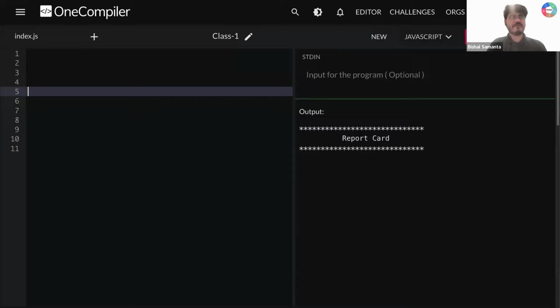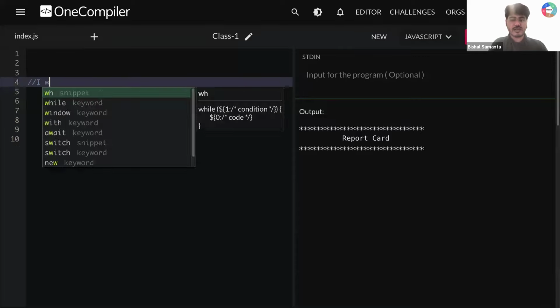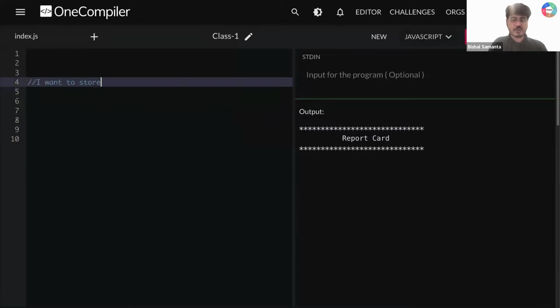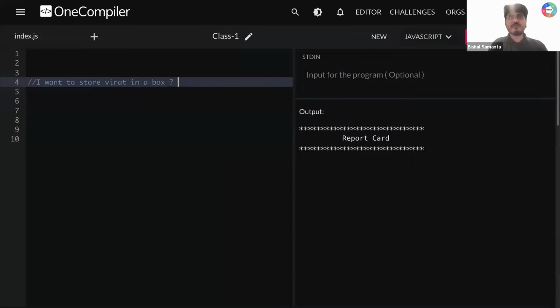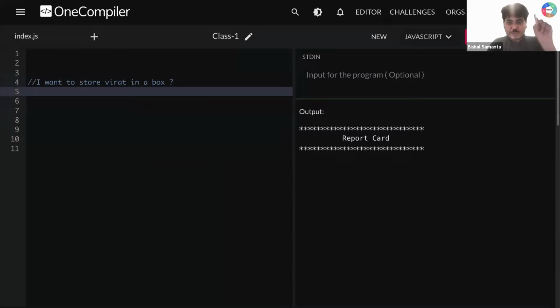Let's say I want to store Virat in a box. So the problem statement is clear. I want to store the value Virat in a box. So what is the first step I need to do?